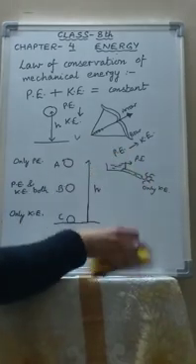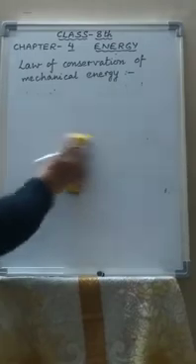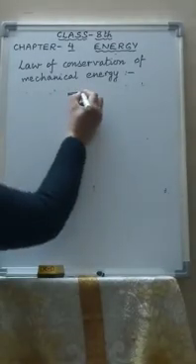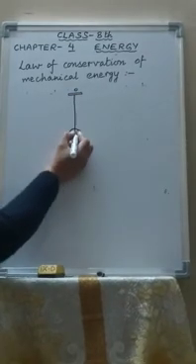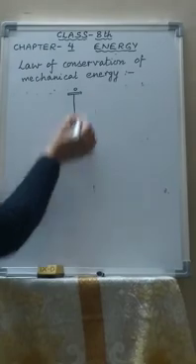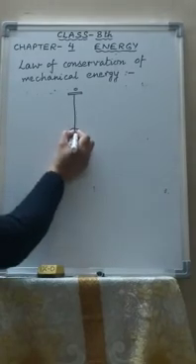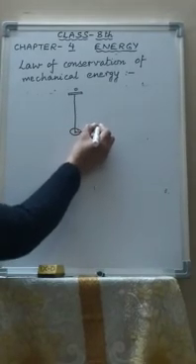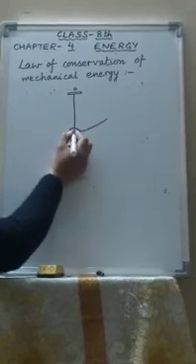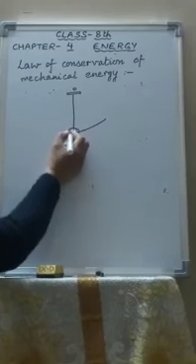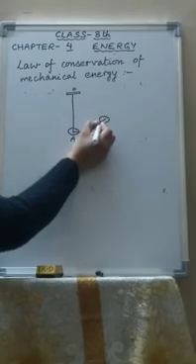Similarly, one more example which will show the conservation of mechanical energy is the swinging of a pendulum. You know what is a pendulum? If you suspend a metal bob from a rigid support, this is called a simple pendulum. Now you take the pendulum to one position. You slightly move the bob of the pendulum. Suppose this is the initial mean position. This is also called the mean position A. It is taken to one side and then it is released.